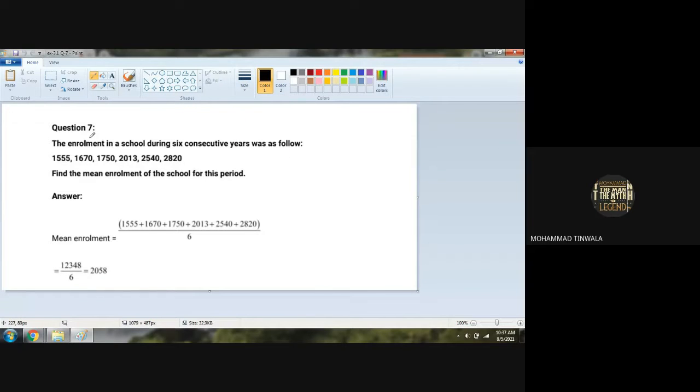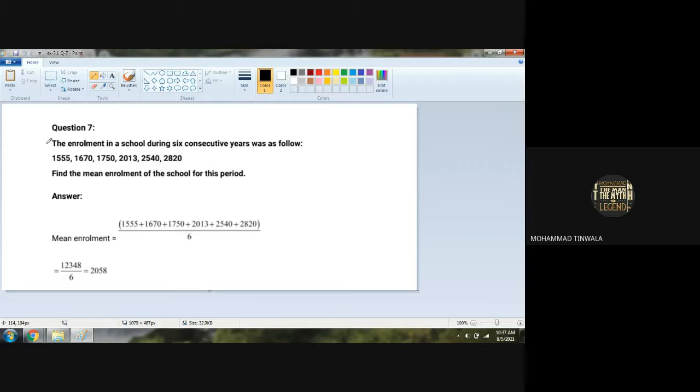Chalo, question number 7. Again, the same process, finding the mean. One or two sums of range, mean, and total marks are done. Range, mean, median, mode. Range, mean, median, mode. There is nothing else in this chapter. Then we are going to come back with further exercises on bar graph and probability. One exercise each. That's it. Our chapter will be over. Nothing new in this. And when I explained it to you, everything was covered in that. It covers everything. Even the bar graph, you will be able to do it on your own. That's for sure. Just wait and let us see. You will be saying from your end itself that we know this, how to do it.